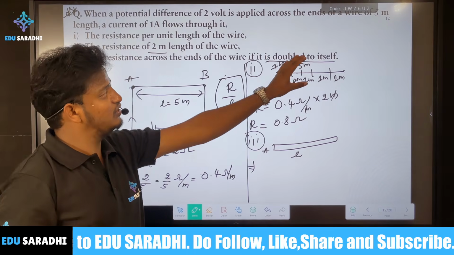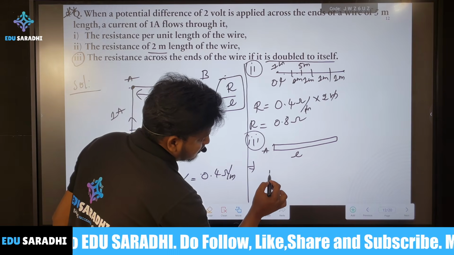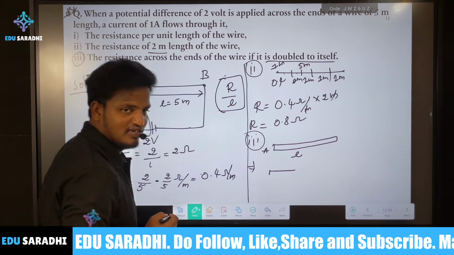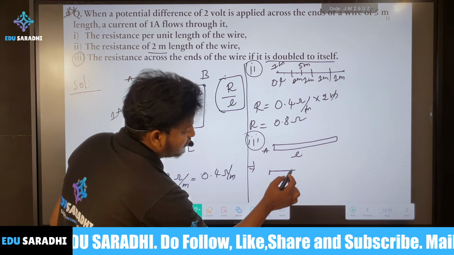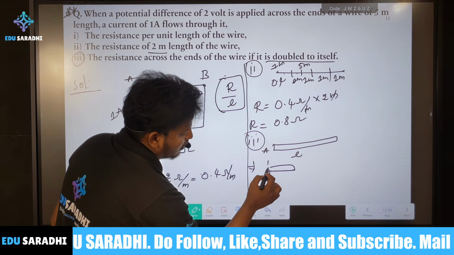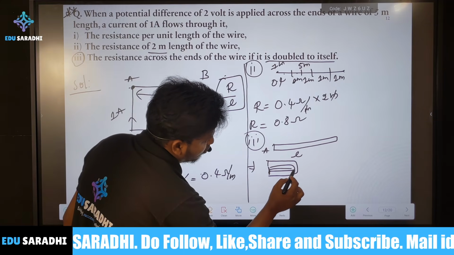It's saying about doubled by its own. Means that here, how is it possible? There is only one possibility that we can do by folding. Okay, we can do by folding. So by folding, how much can you get?